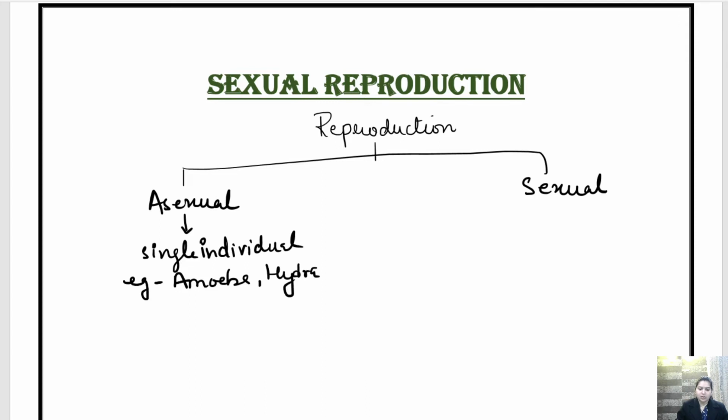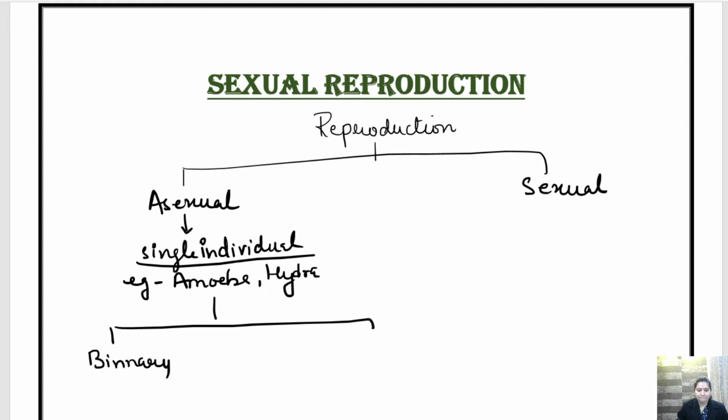In this only a single individual is involved, and by several different processes like binary fission, budding, and spore formation, the reproduction process takes place.